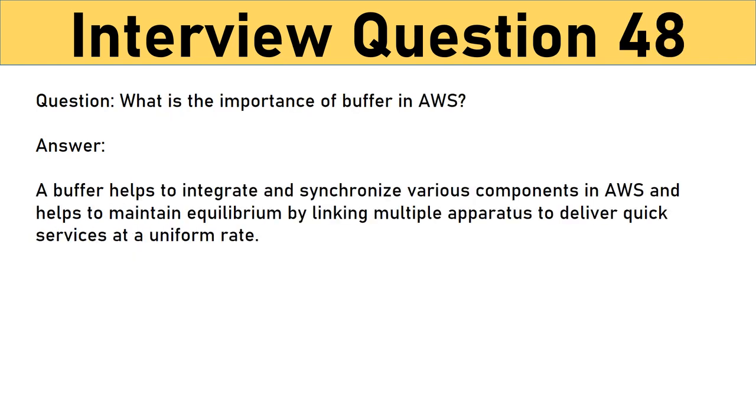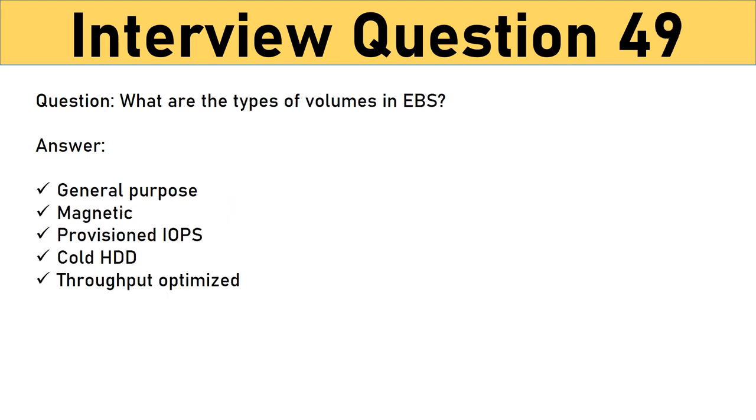Question: what is the importance of buffer in AWS? Answer: a buffer helps to integrate and synchronize various components in AWS and helps to maintain equilibrium by linking multiple apparatus to deliver quick services at a uniform rate. Question: what are the types of volumes in EBS? Answer: various types of volumes in EBS are listed below. General purpose, magnetic, provisioned IOPS, cold HDD, throughput optimized.